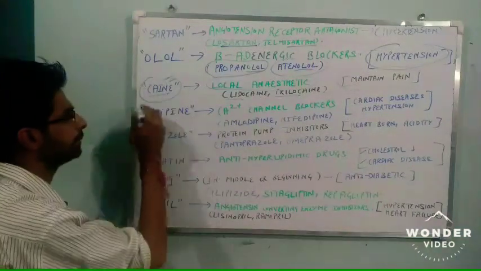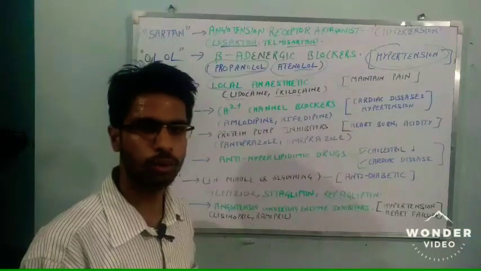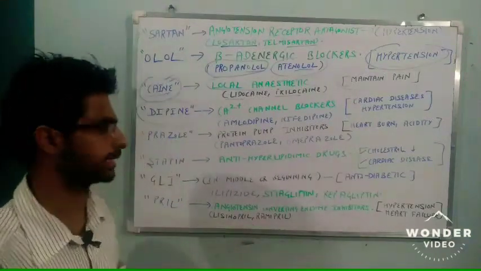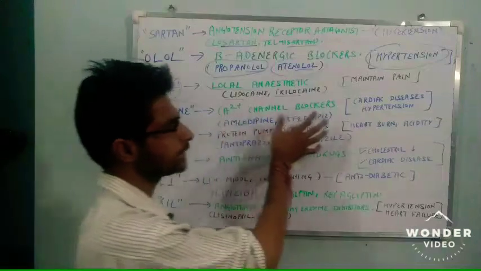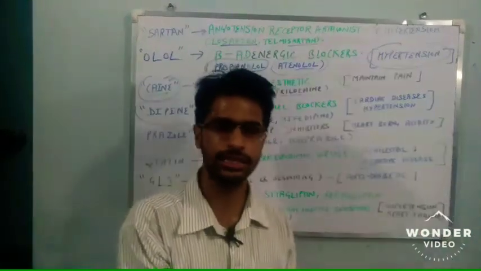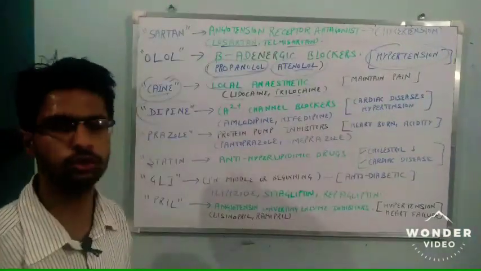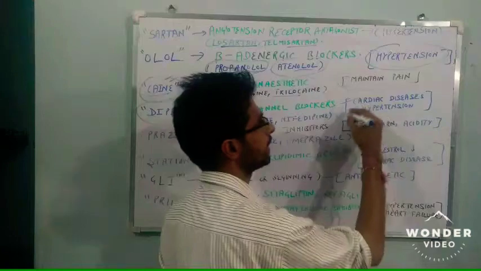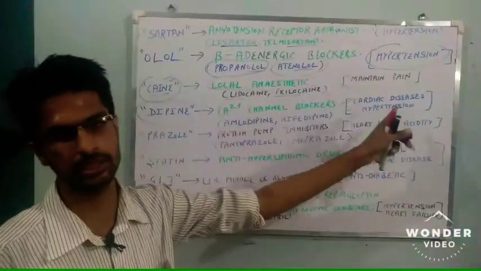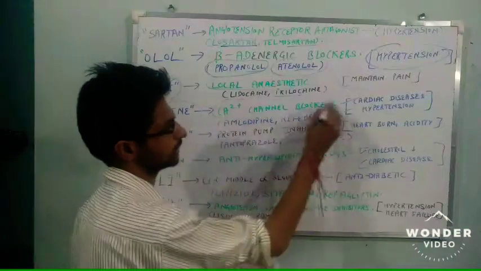Next is the dipine. It is an important class of drugs, an important question that is asked in the ICMR examination. Calcium channel blockers. You have heard about digitalis, digitoxin, and these are calcium channel blockers that are used to treat cardiac disease and hypertension, especially cardiac disease, because their action is related to calcium channel blockers.